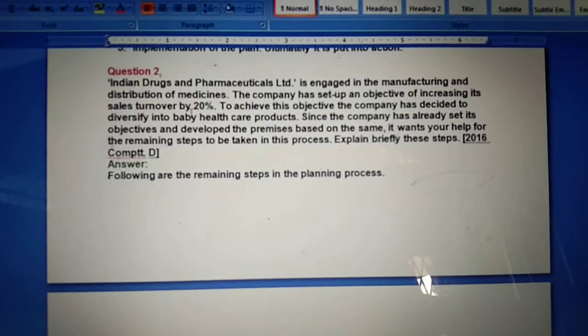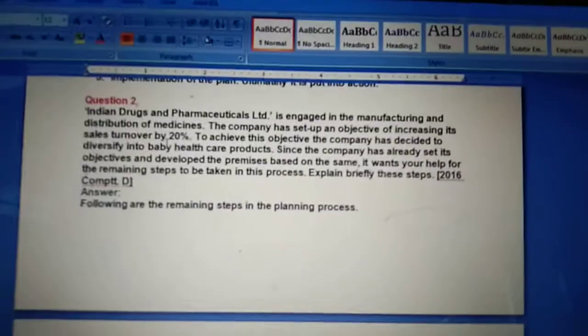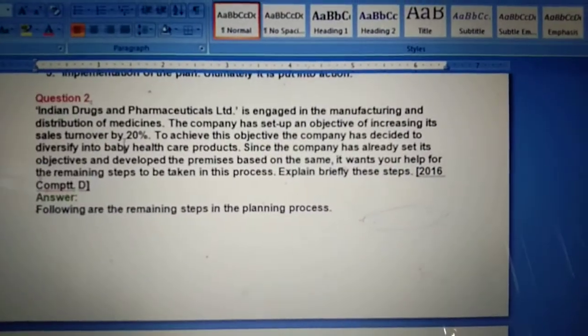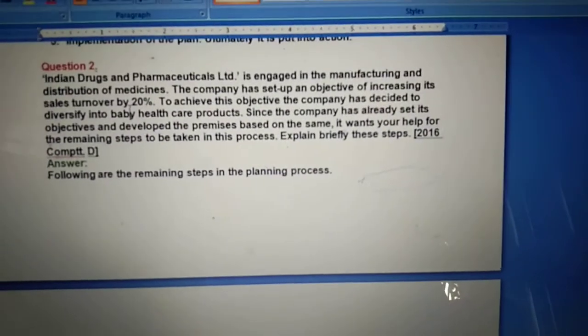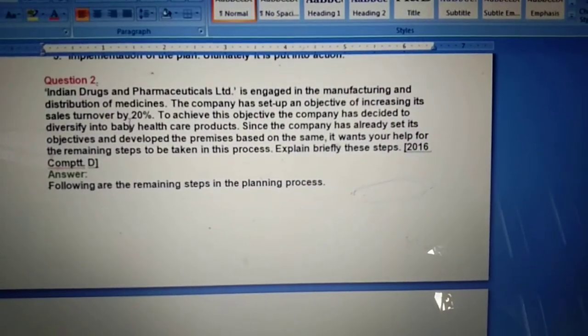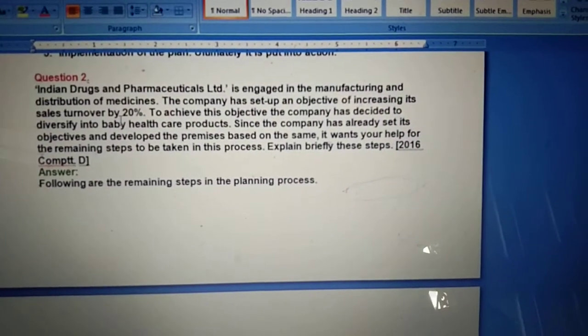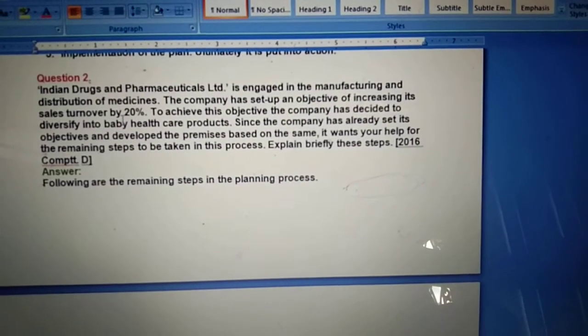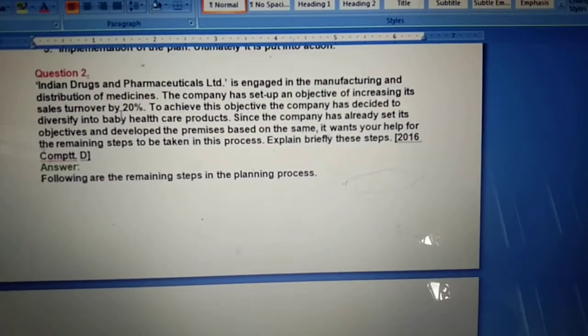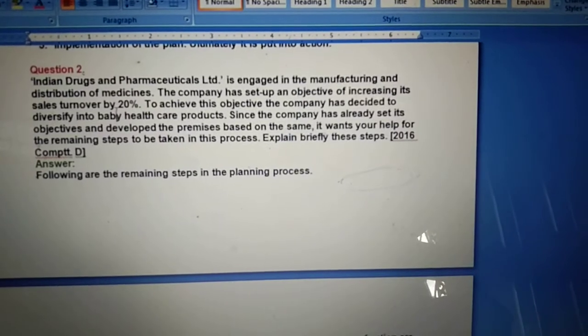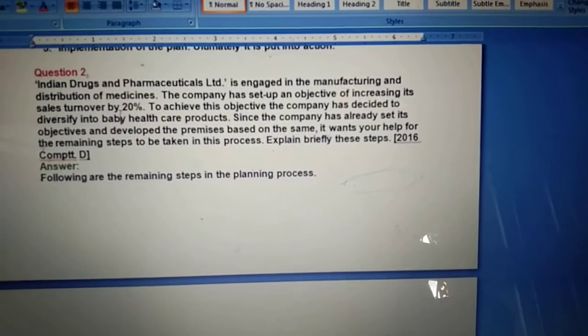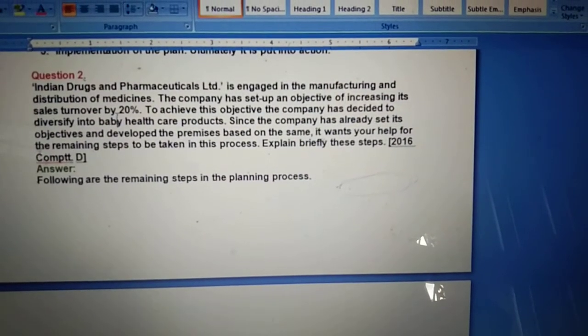Now here you can see there is an Indian drug company which is engaged in the manufacturing and distribution of medicine. The company has set up an objective of increasing its sale turnover by 20%. So they have already set up the objective. It means the first planning process step, setting of objective of increasing the sale turnover by 20%.